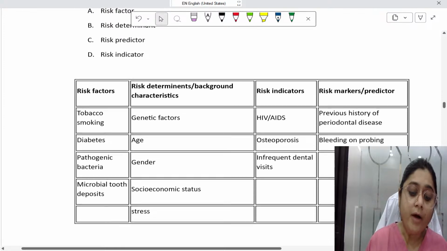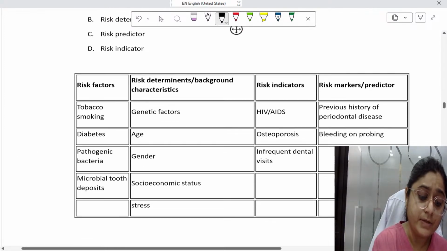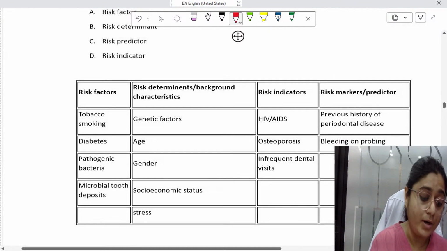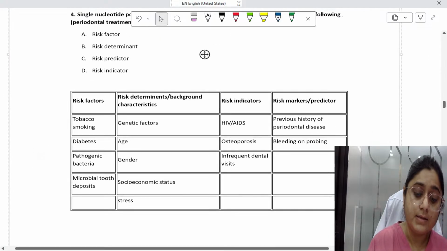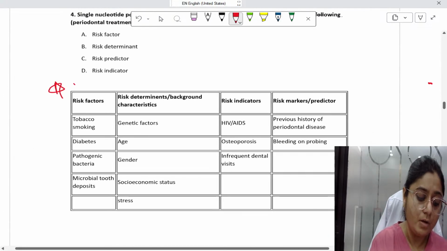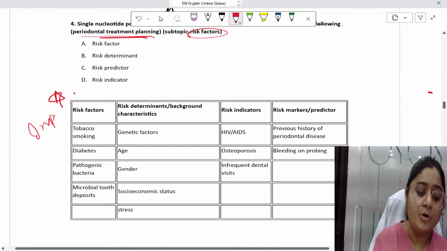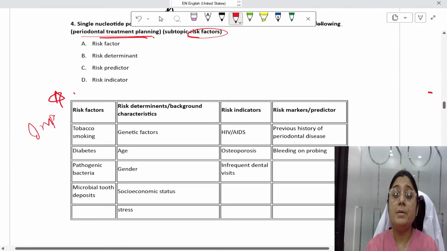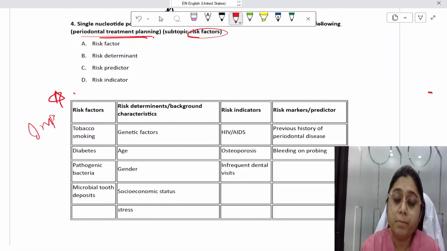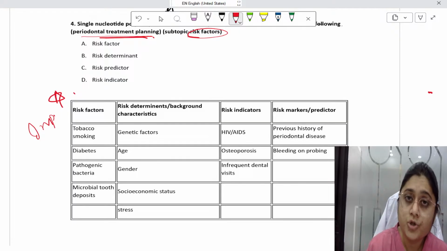Remember, guys, we have studied this table. This is important for exams. This is from the topic periodontal treatment planning, subtopic risk factor. What all topics are important? Risk factors are important. Miller's recession classification is important.